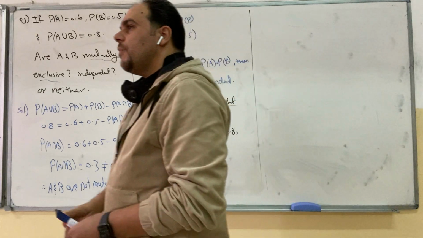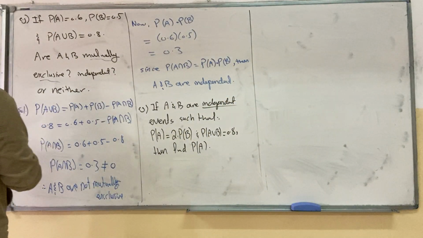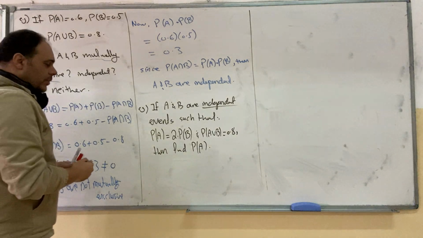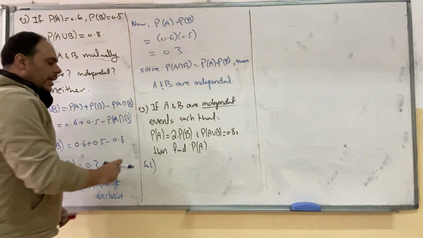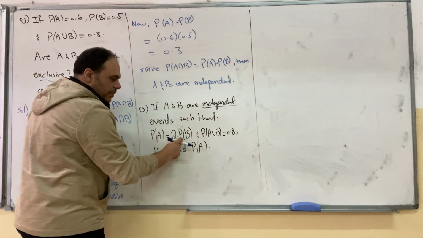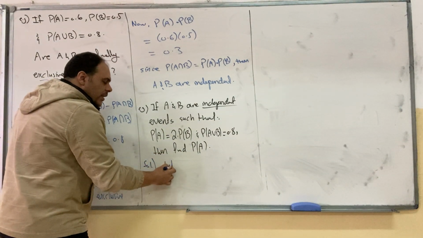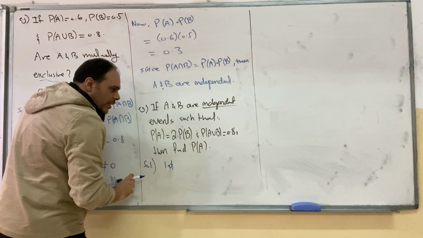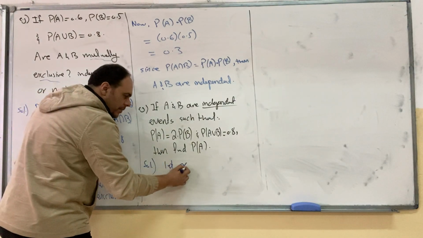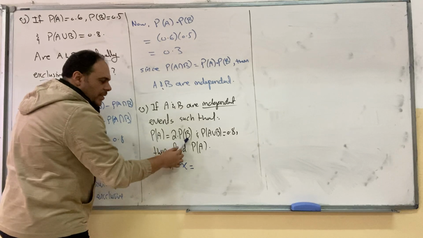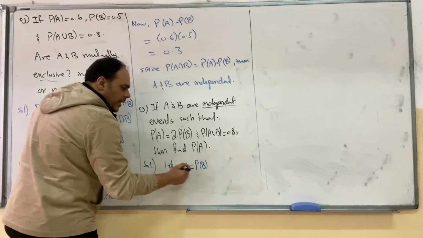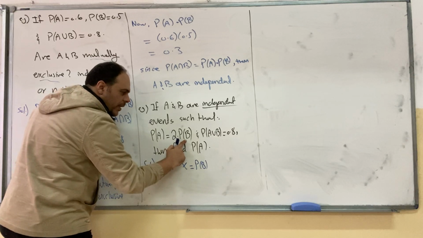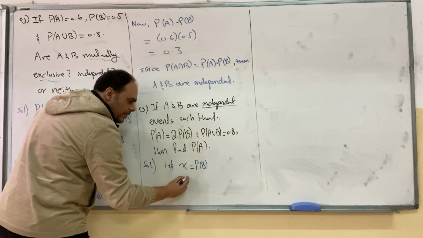This question can be solved in several ways, but the best way I recommend is as follows. I give you A in terms of B. Let's call the smaller probability X. A is twice B, so B is the smaller one. So probability of B is X. And when you replace probability of B by X, A becomes 2X.